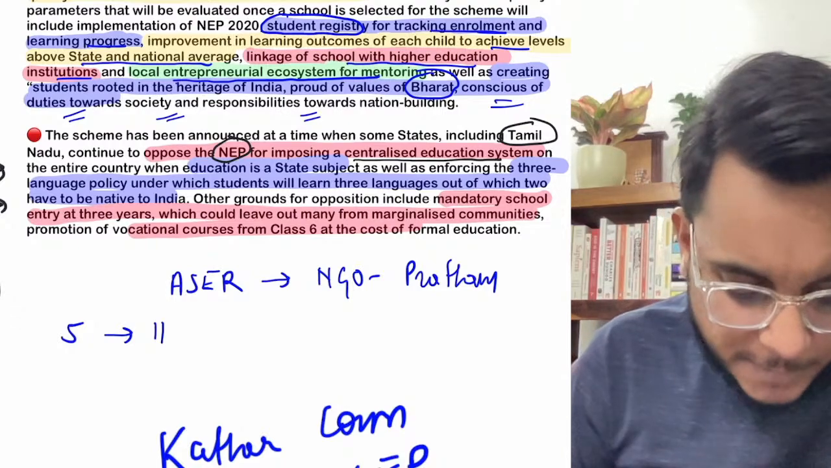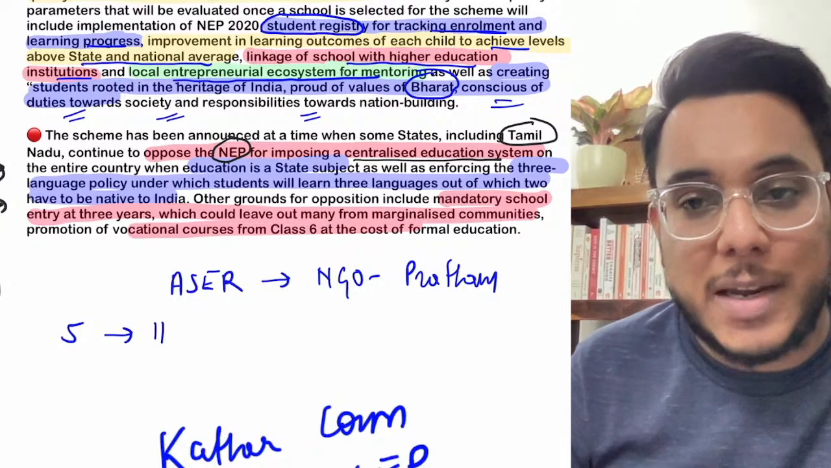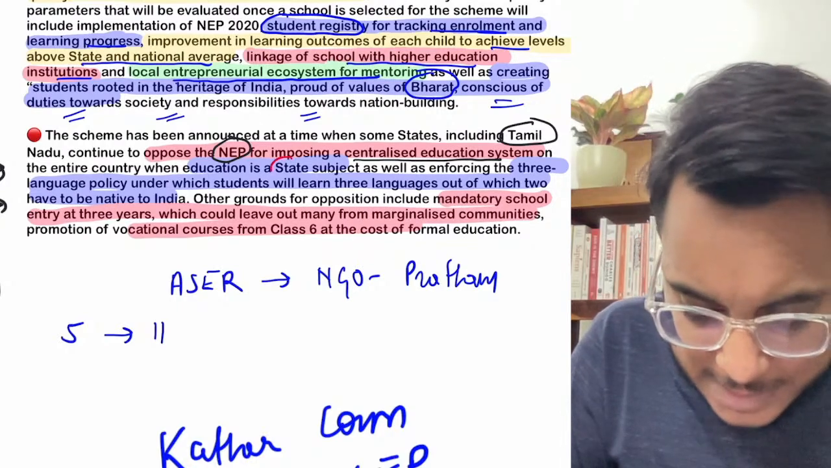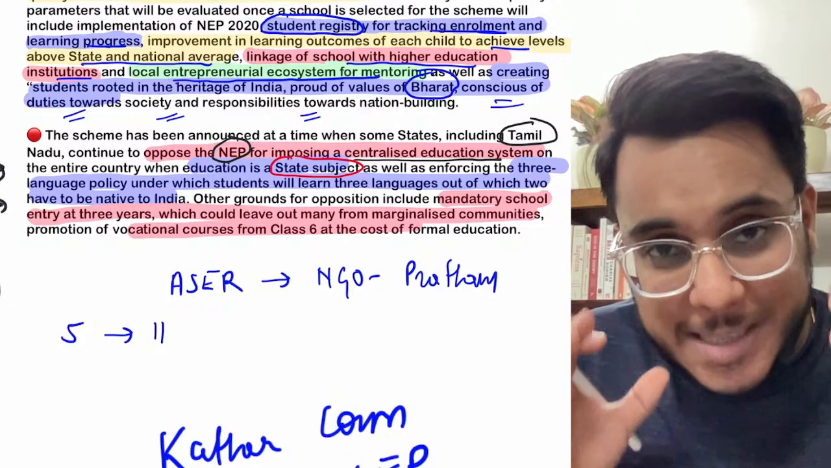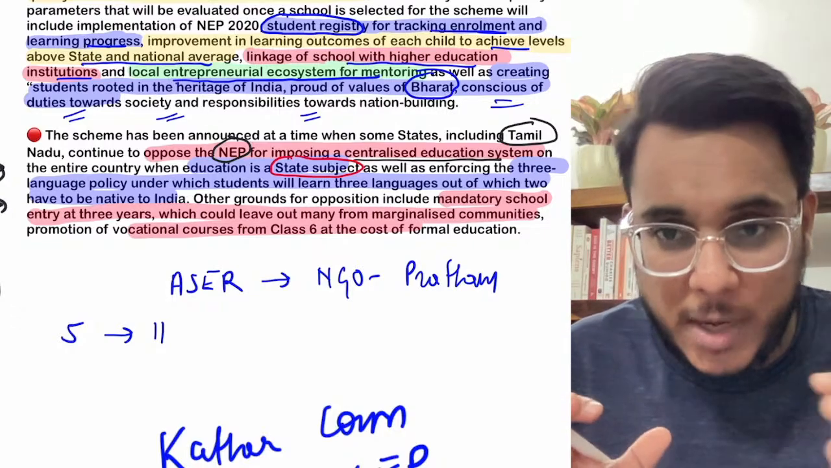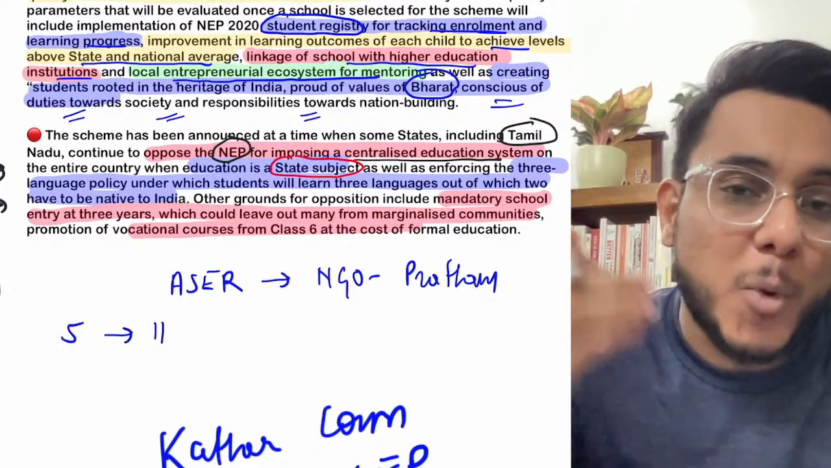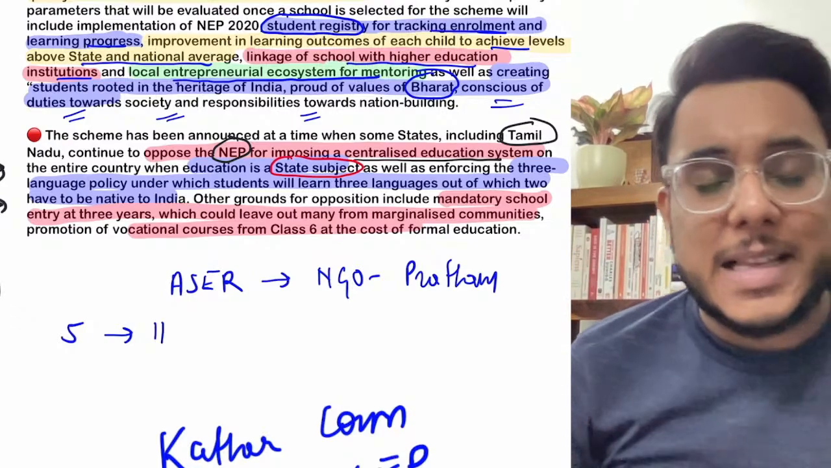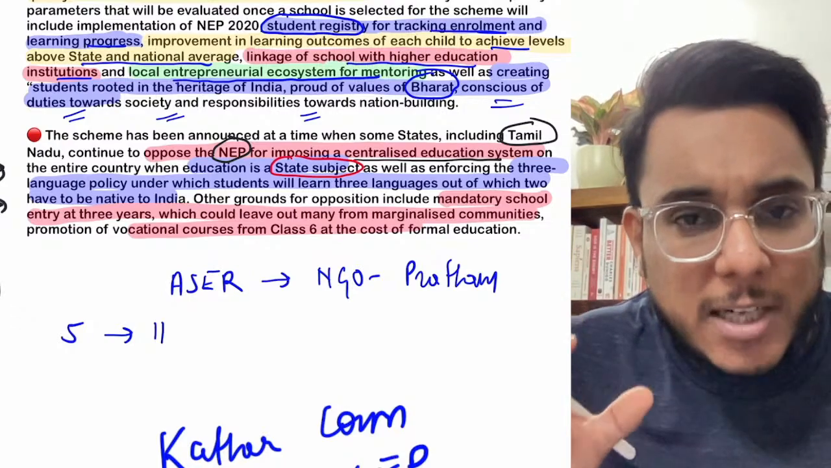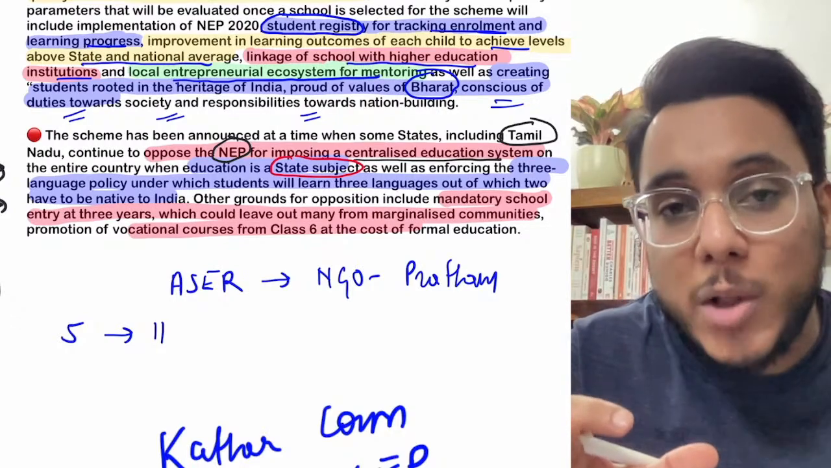Now see, when we talk about education, school education particularly, it is a subject under the state list, in Schedule 7 of the Indian Constitution. Okay, so it being a state subject, why is the central government imposing the NEP onto the state governments? So Tamil Nadu says that this is a kind of one size fits all policy that is being imposed on all the state governments.